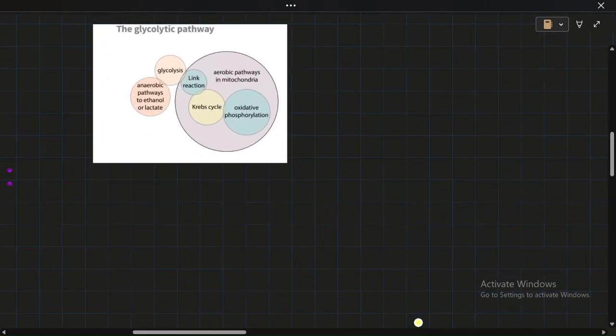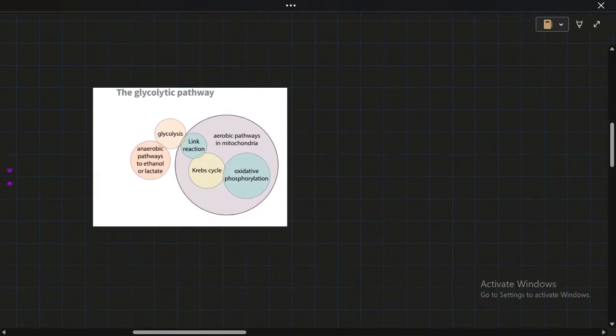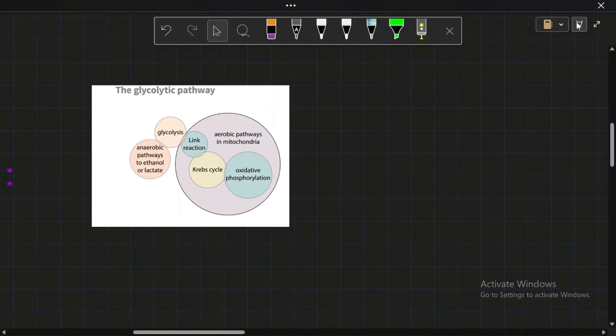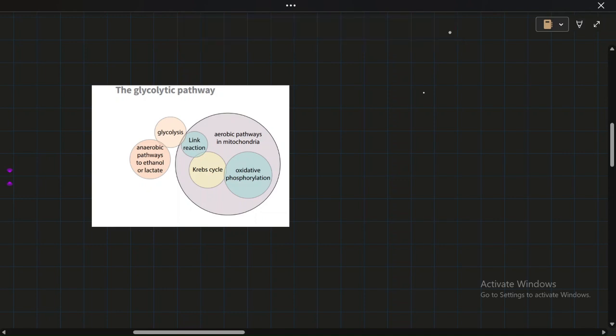First, we're going to have a look at this diagram. Glycolysis is a process that takes place inside the cytoplasm, and it can occur in the presence of oxygen and also in the absence of oxygen. Glycolysis does not depend on oxygen. It can take place in the absence of oxygen as well.